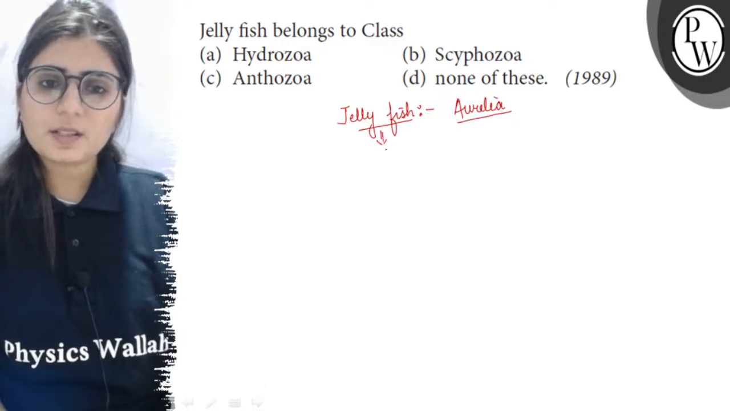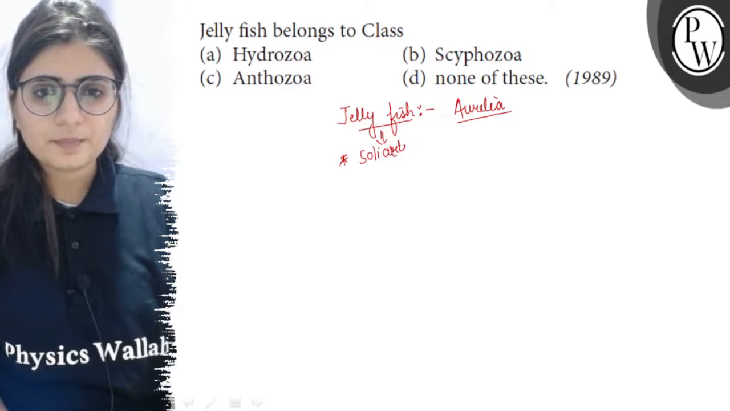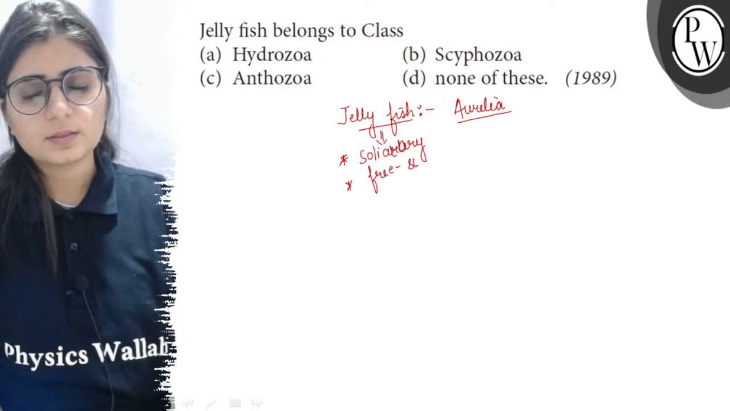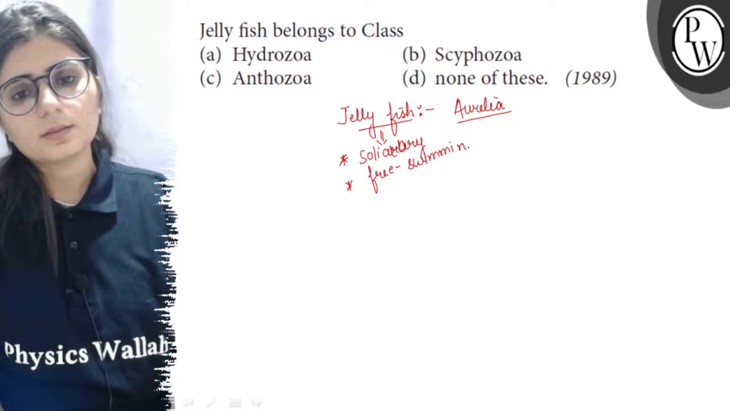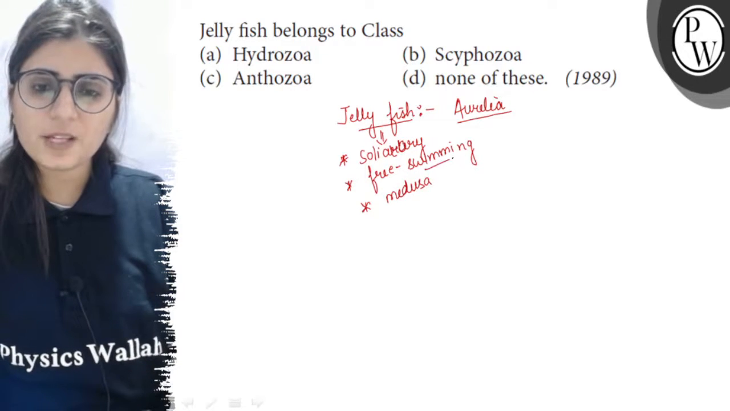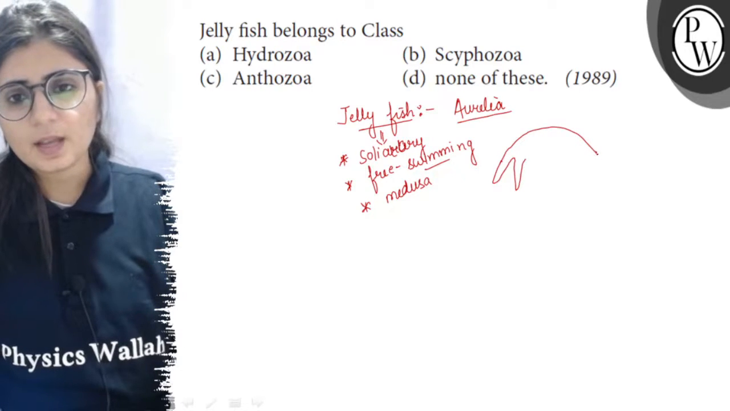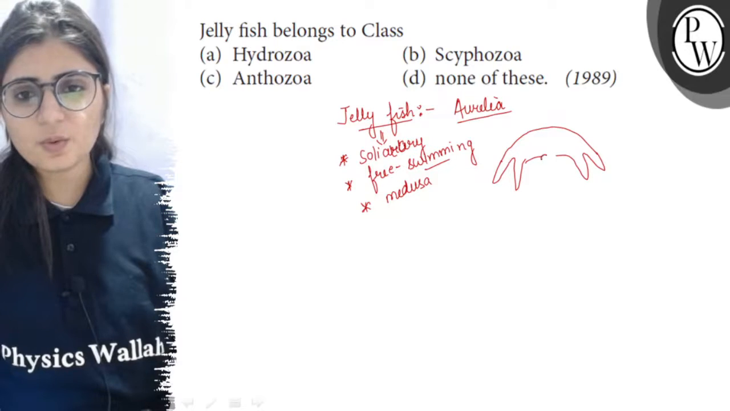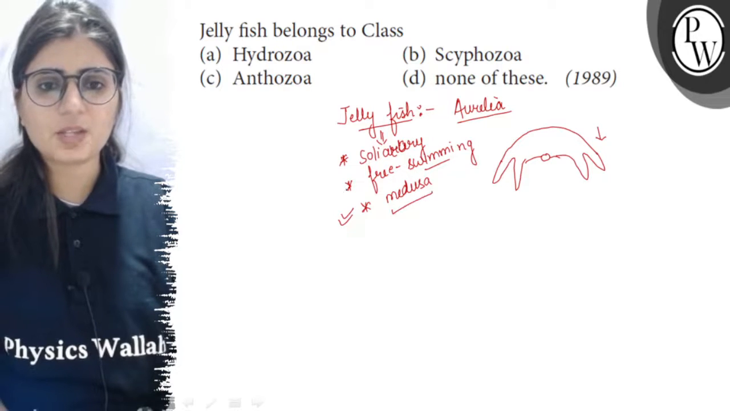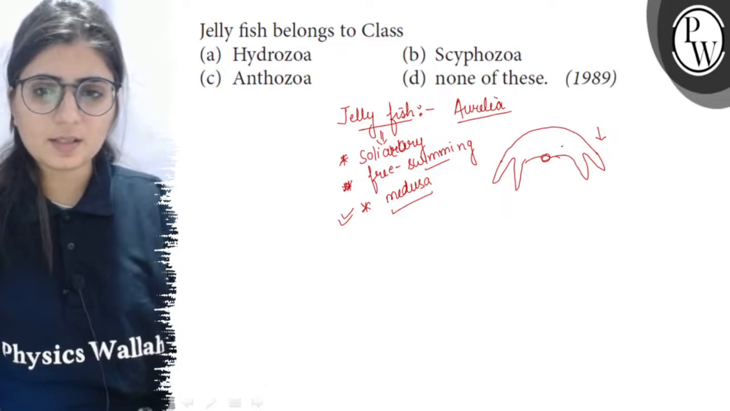Now the jellyfishes are solitary, it means they do not form colony. Free swimming, medusoid stage or the medusa form. So when the body is free swimming and umbrella like, it means the tentacles and the mouth are facing downward. So such an umbrella like body is known as the medusa. So medusa are the zooids which are free swimming and the tentacles or the mouth are facing downward.